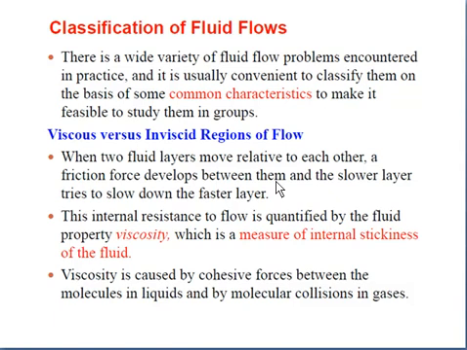Because of that difference in velocities, there must be friction, and the slower layer tries to slow down the faster layer.